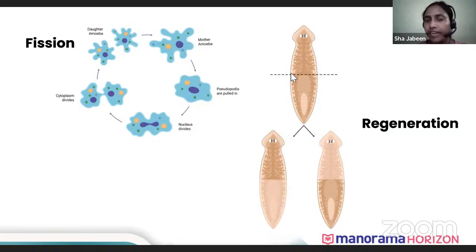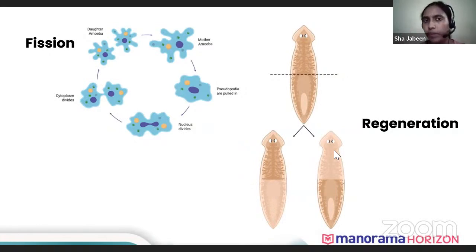Like you can see in planaria, the body has been cut into two, the upper half and the lower half. And you can see in the bottom figure, the upper half develops its lower half and the lower half develops its upper half. So this kind of reproduction is known as regeneration.